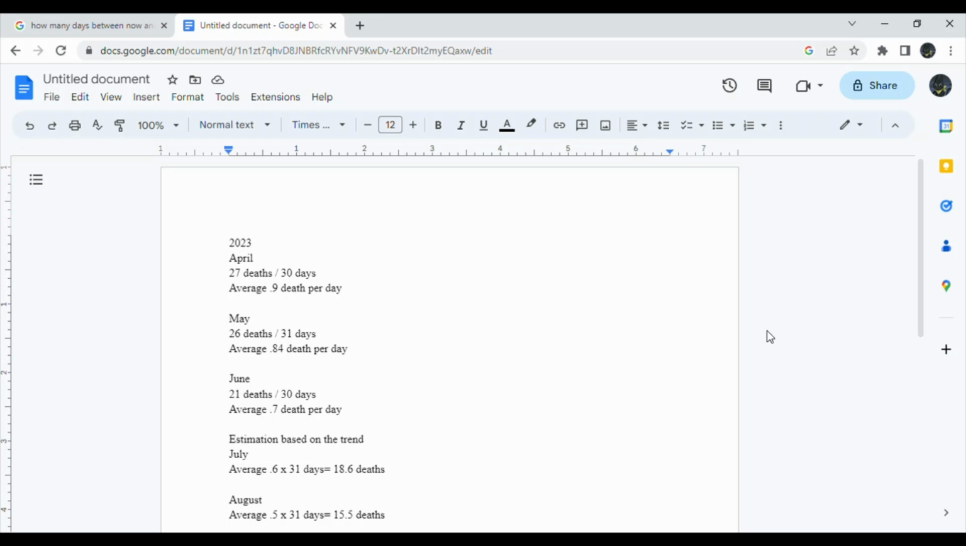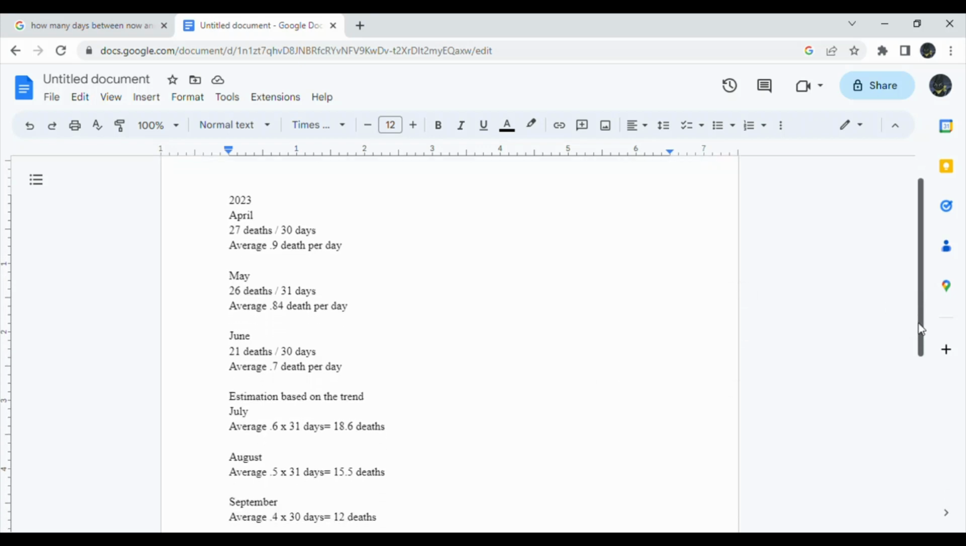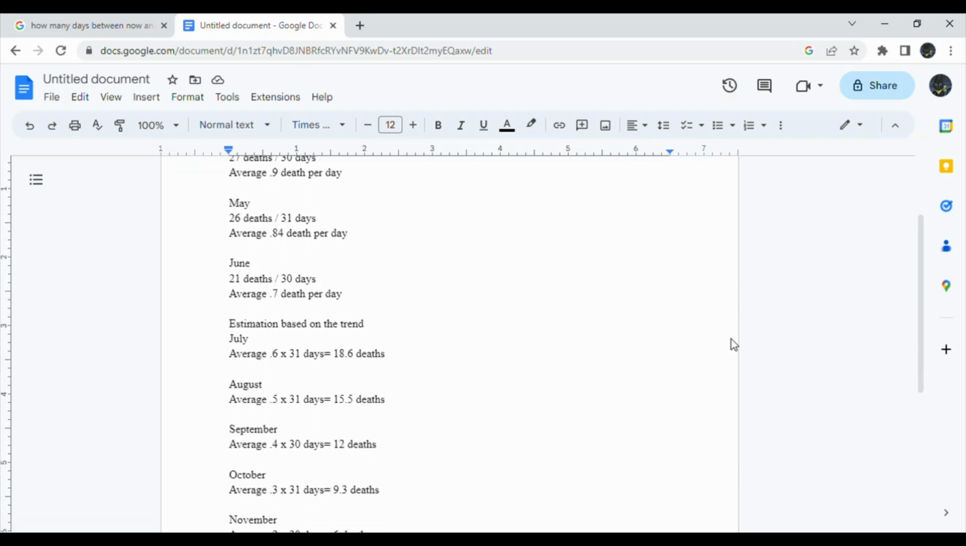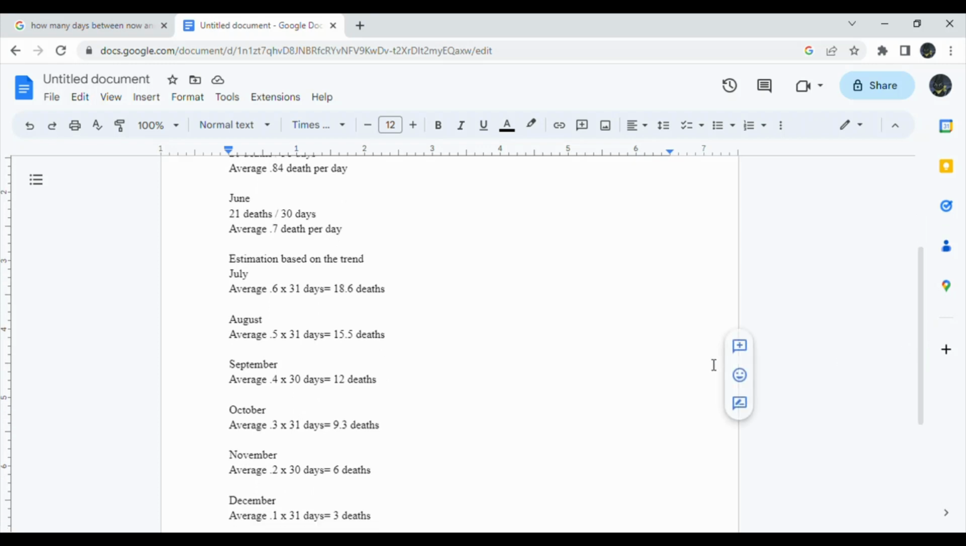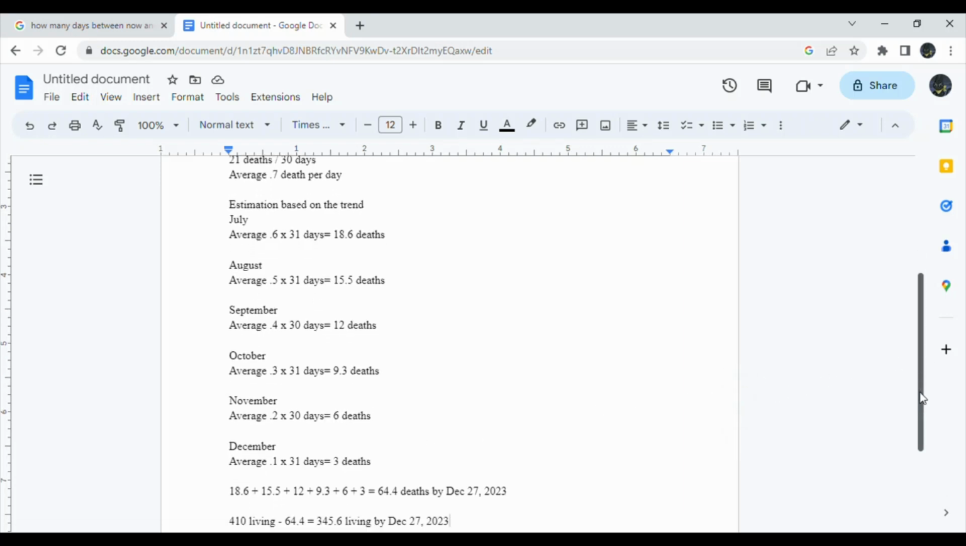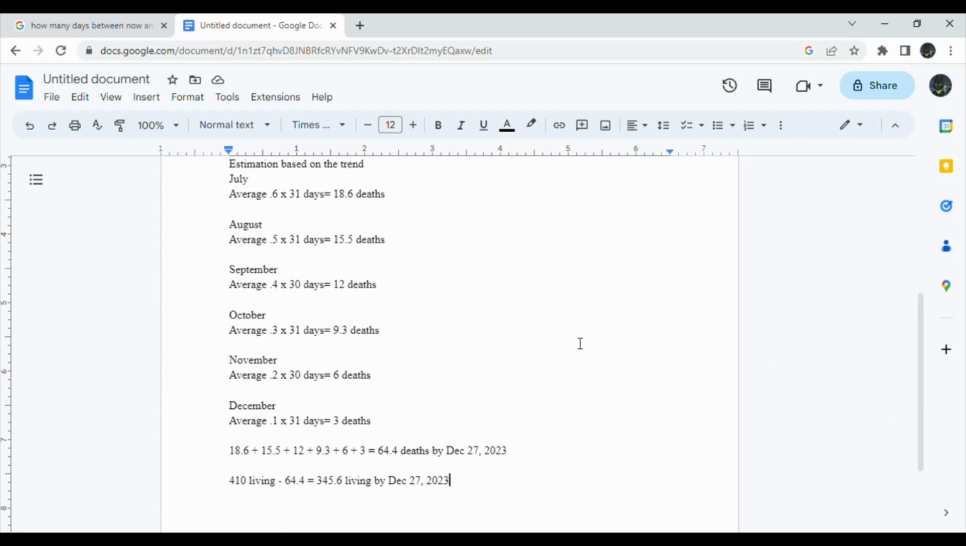So based on that trend, in July I think we'll get around 18.6 deaths, and then in August we get like 15.5 deaths, and then September we get like 12 deaths, and in October 9.3 deaths, and in November 6 deaths, and then December we get around 3 deaths. So yeah, it could be more or less, but that's just based on the trend.